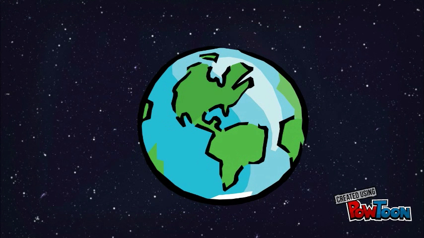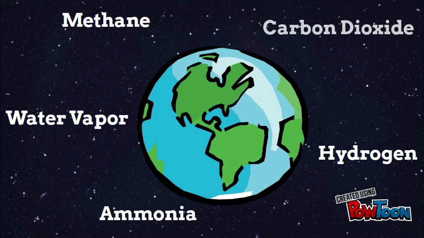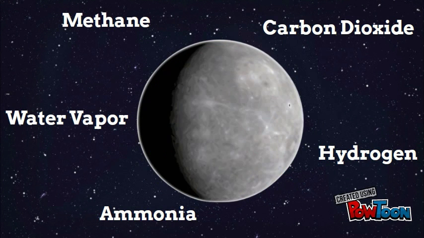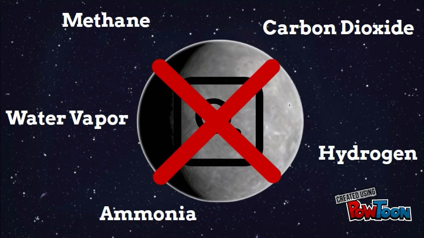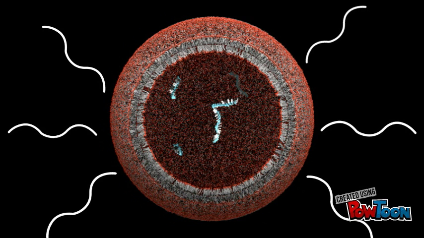Early Earth had the gases methane, water vapor, hydrogen, ammonia, and carbon dioxide, but had very little oxygen and no atmosphere. The atmosphere was first formed when the first cells, the protocell, developed photosynthesis and released oxygen.